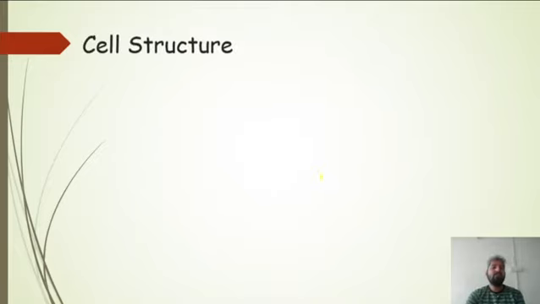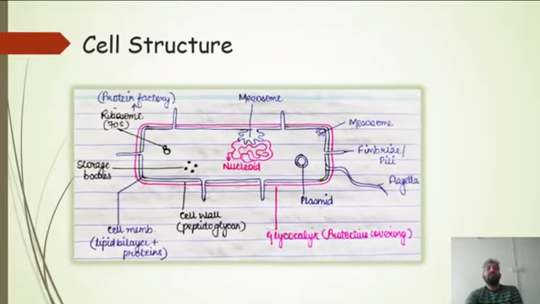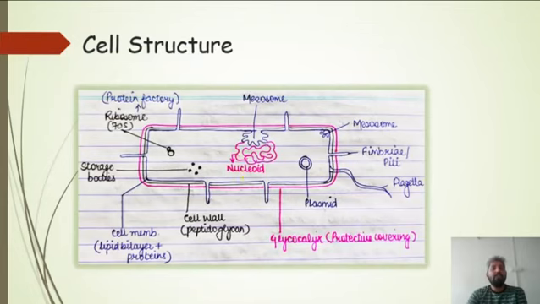Now, let us talk about the structure of the prokaryotic cell. So here is the structure of the prokaryotic cell. Let us begin with this glycocalyx. This glycocalyx is basically a protective covering. It protects the bacteria from the loss of water as well as from the loss of nutrients from the cell. So what is the function of glycocalyx? It is a protective covering.